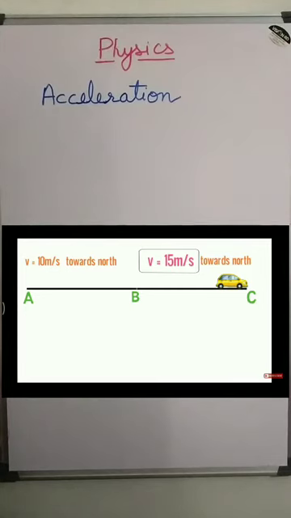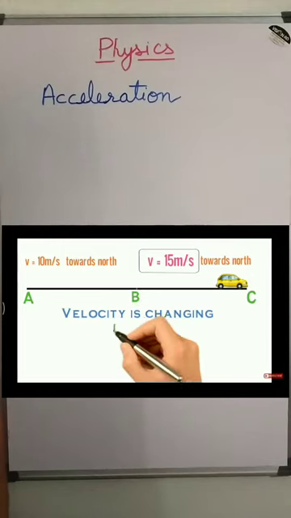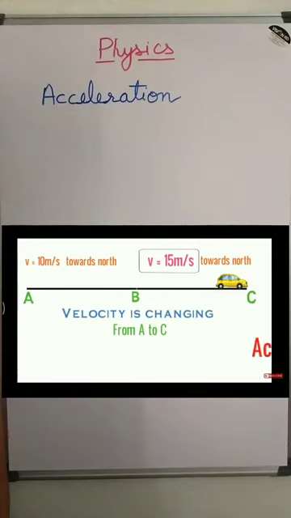Just see here, A to B and then B to C. This time velocity is 15 meter per second. So we can say the velocity is changing from A to C. So the car is in acceleration.